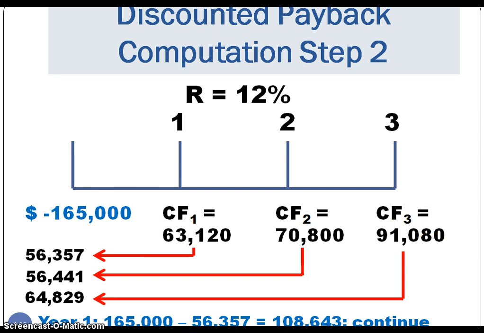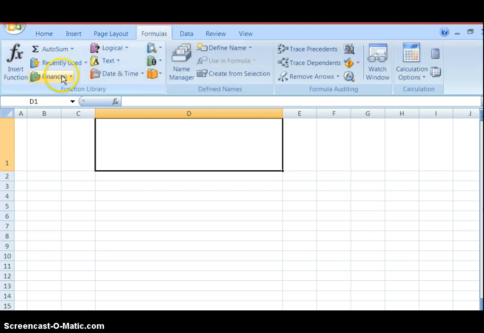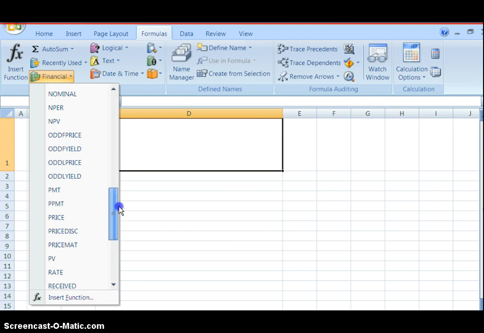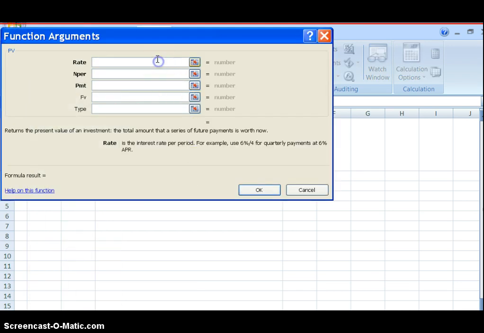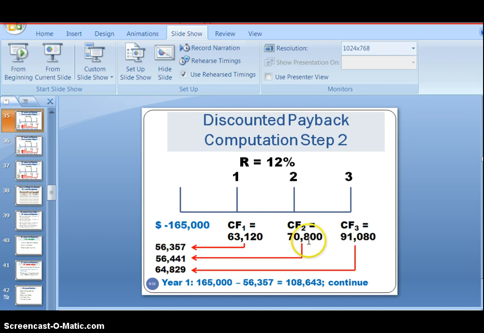If we need to compute present values and they're not given to us in a problem, we could use Excel and our financial formulas. We want to use present value, and then we just plug in the information. Our rate was 12%. For the first cash flow, we had 1 year. The future value was $63,120. That means the present value of that cash flow would be $56,357. For year 2, we would use 70,800, but our number of periods would be 2. So let's do that in Excel.